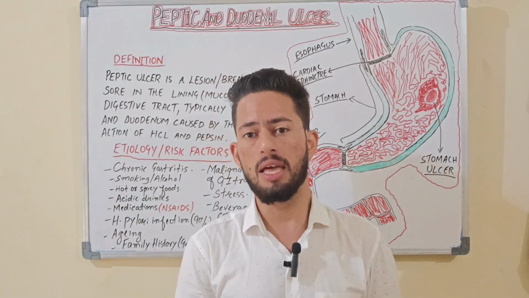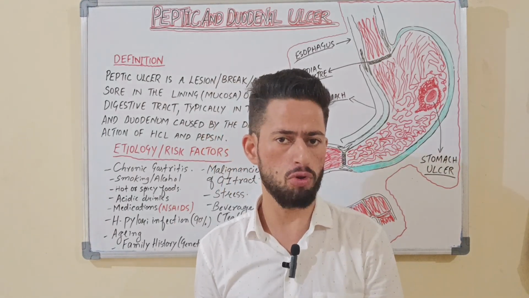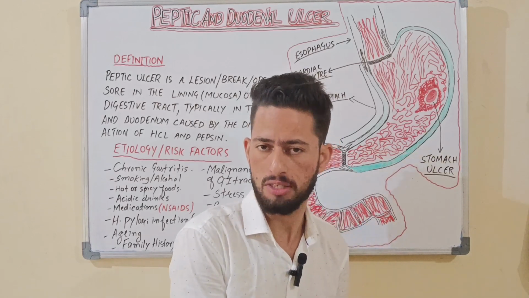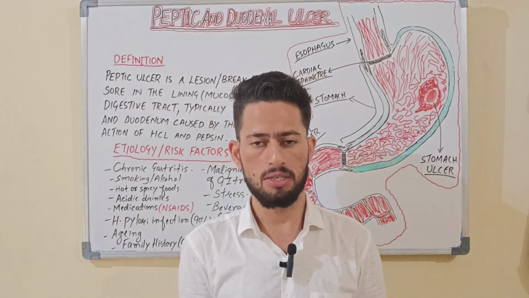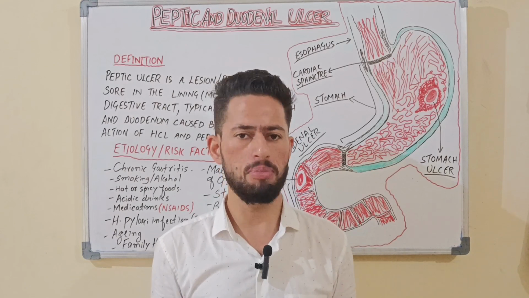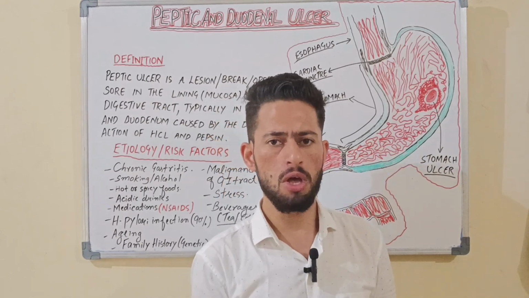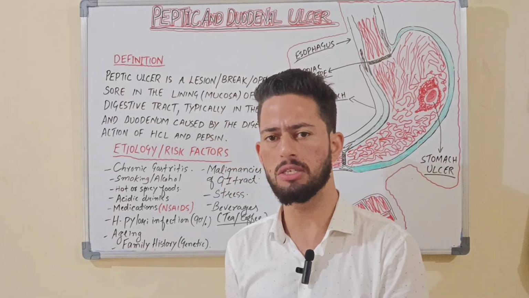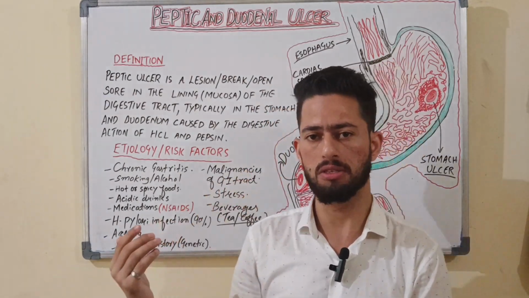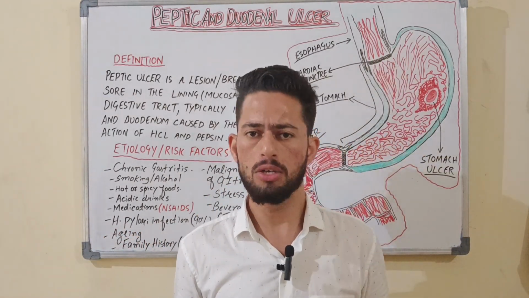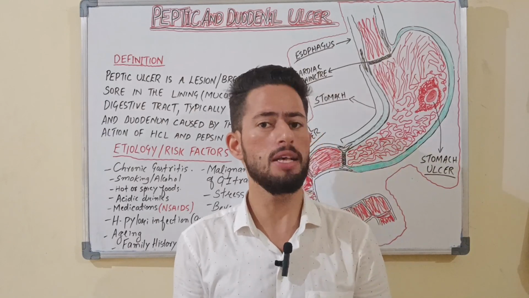As a result, there will be breakage in the gastric stomach lining or duodenal lining. There is a development of open sores, or breakage, or formation of lesions on the surface of the stomach. That is what is known as an ulcer.